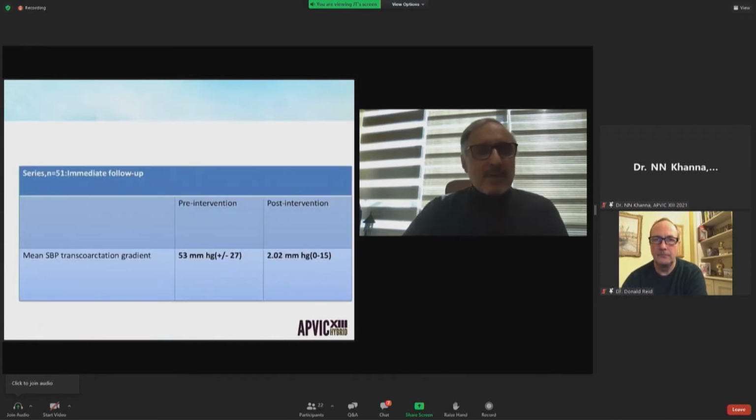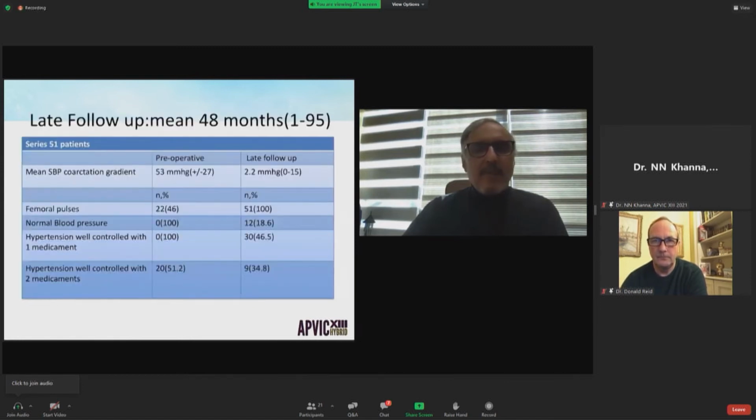Medtronic. So the transcoarctation pressure gradient that was at 53 millimeters of mercury pre-intervention fell back post-procedure to 2.02 millimeters of mercury. And for a mean follow-up of 48 months with extremes at 195 months, this coarctation pressure gradient remained stable at 2.2 millimeters of mercury.